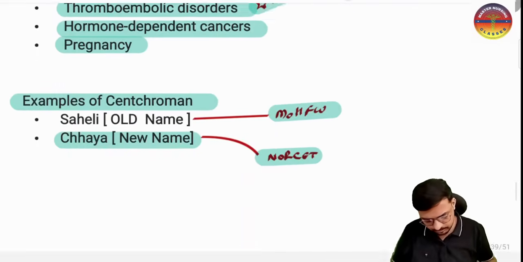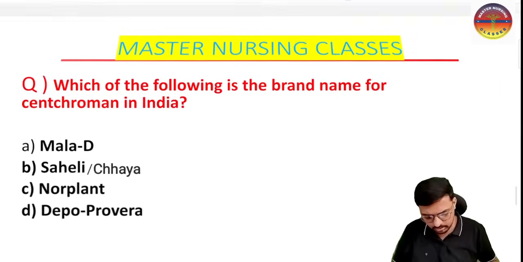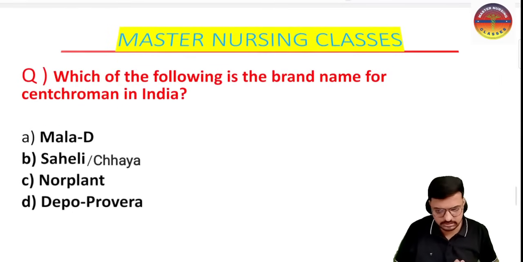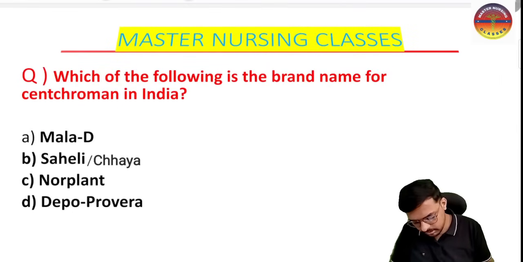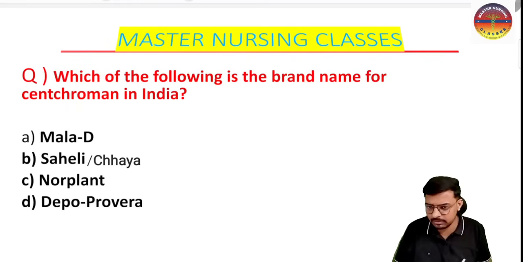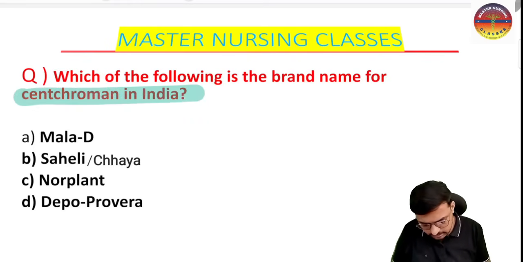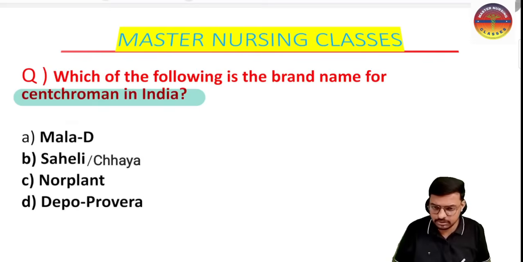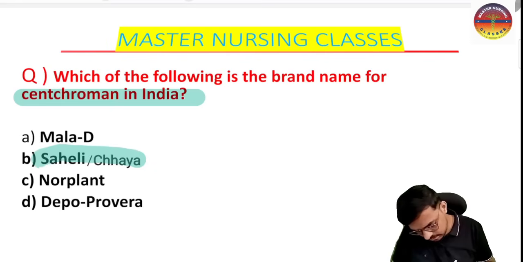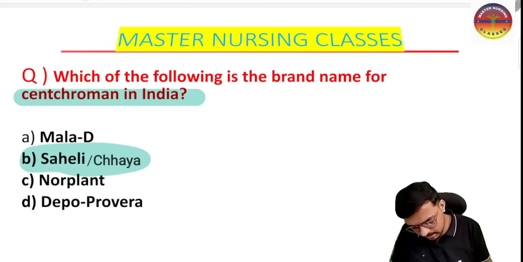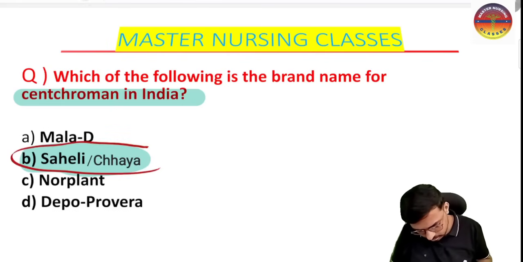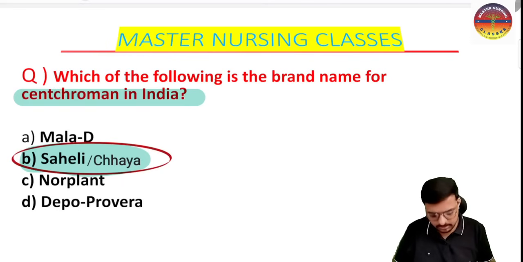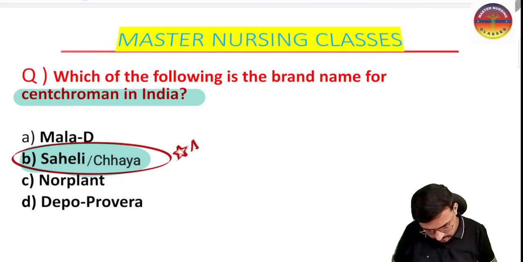And here we have the second question, again on centchroman only. So we try to answer a point we just discussed. Which of the following is the brand name of centchroman in India? Option A Maladi, option B Saheli and Chaya, option C Norplant, option D Depo Provera. What is the answer? Yes, so that is Chaya and Saheli. This is the brand name we have for centchroman in India. So this is very important and the single best answer for the next NORCET.